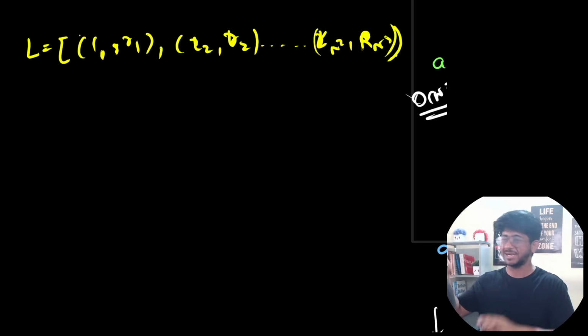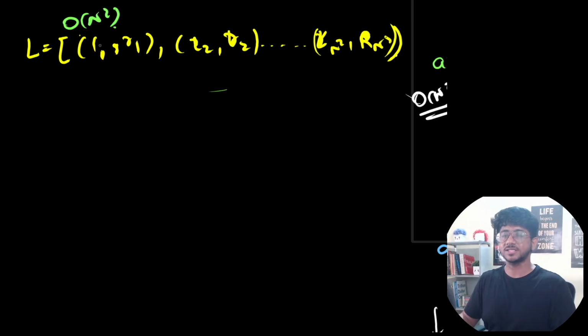Obviously I'm just not calculating it properly, but this is the n square different strings. This is O of n square different strings that are available, already sorted by the lexicographical value. Now what we're going to do is maintain the DP of what is the best thing that ends at this index.